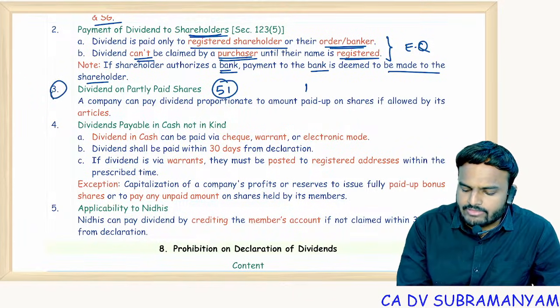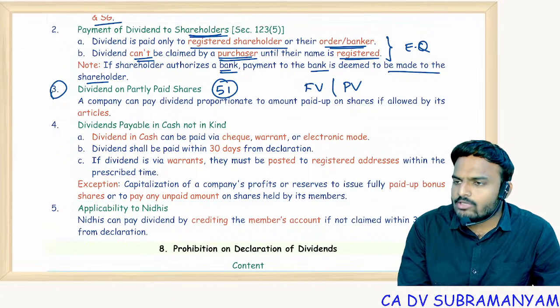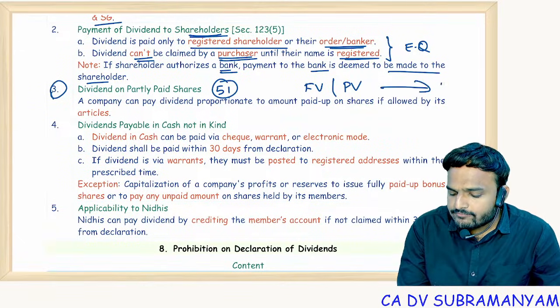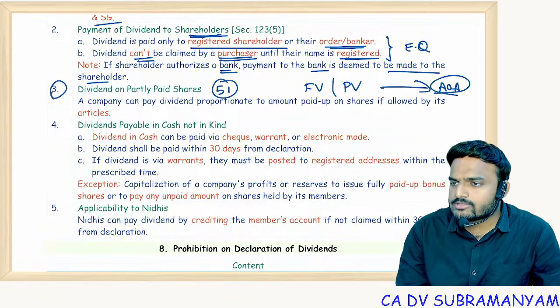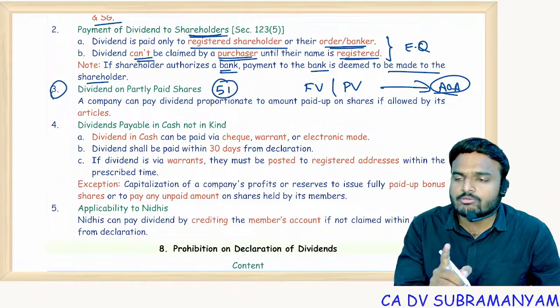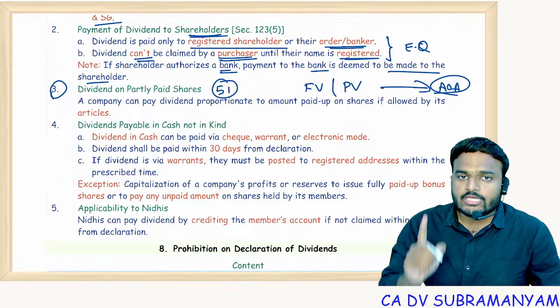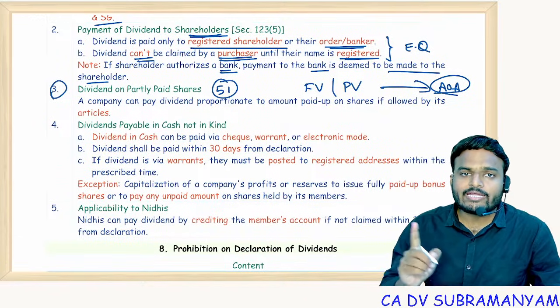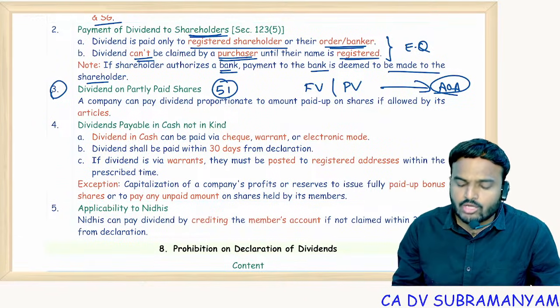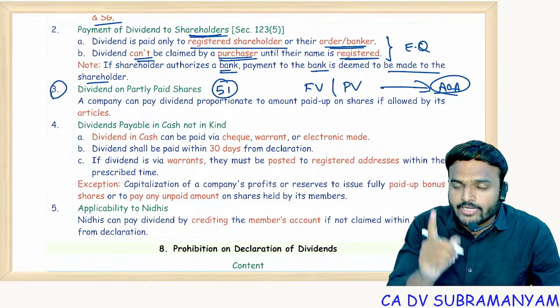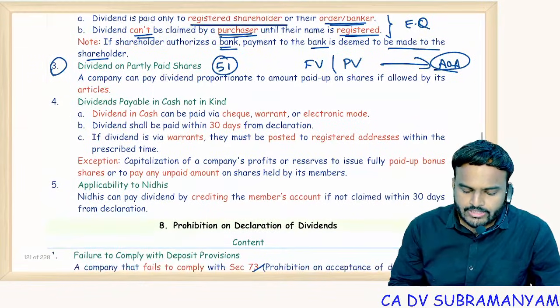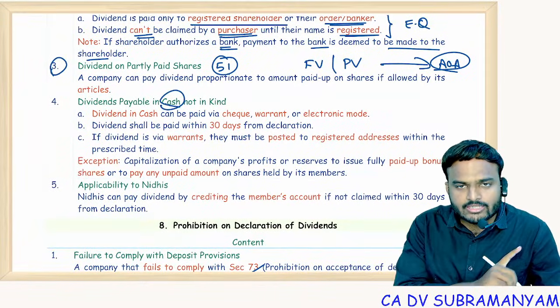So whether dividends will be paid on face value or paid up value depends on Section 51, that is, the articles of association. If the AOA is silent, dividends will be calculated on face value. If the AOA provides for pro rata dividends, then dividends will be applied on paid up value, not face value. Dividend should always be paid in cash but not in kind.